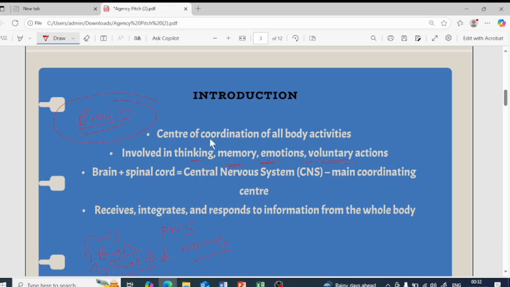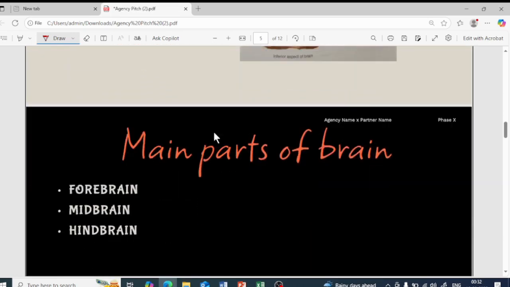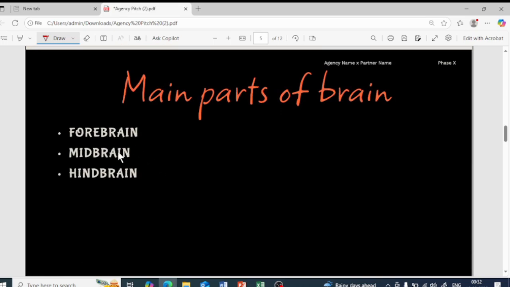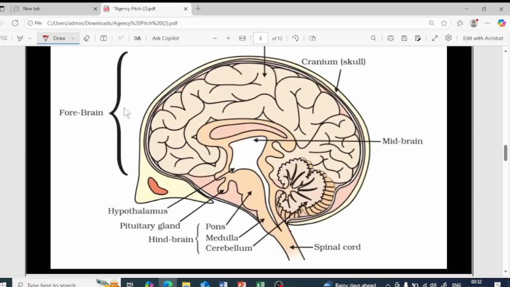What is the work of the brain you have learned. Now, these are the three main parts of the brain, which are forebrain, midbrain and hindbrain. So we are going to learn one by one. So this is the structure of the brain, very important, very important. You can see the parts. The front part of the brain is called forebrain, and the middle part is called midbrain, and the behind part is called hindbrain.